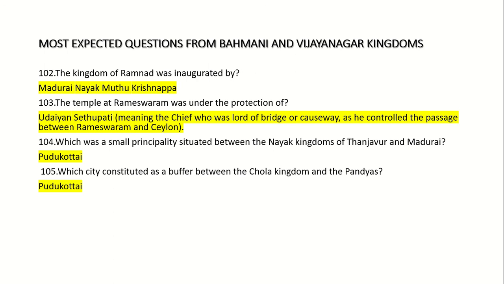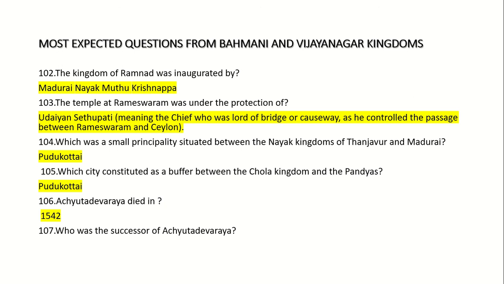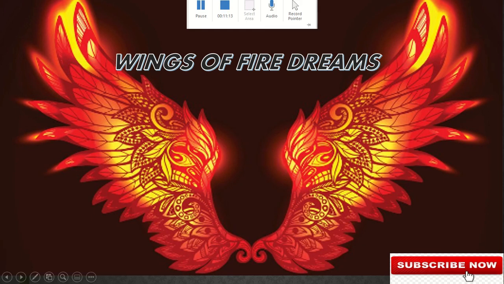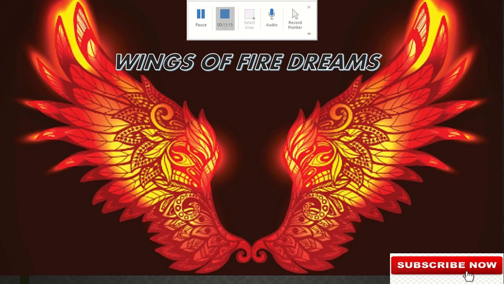Pudukottai. 106. Achyutya Devaraya died in 1572. Who was the successor of Achyutya Devaraya? His nephew Sadasivaraya.